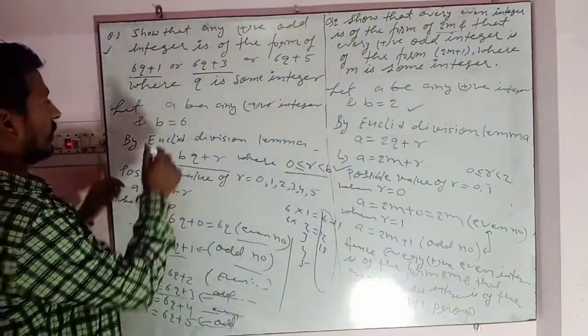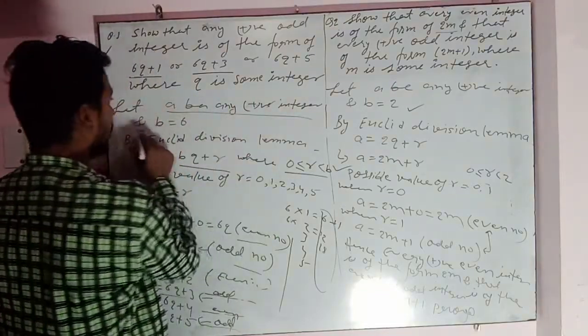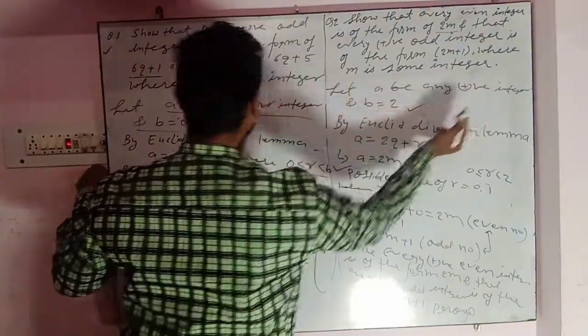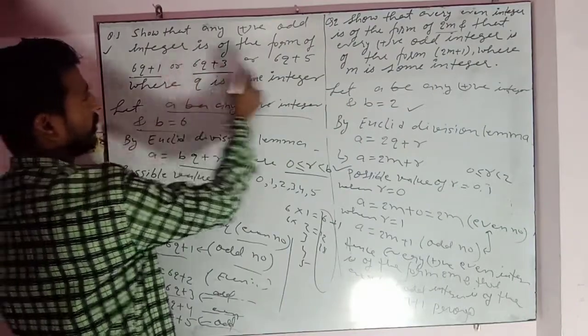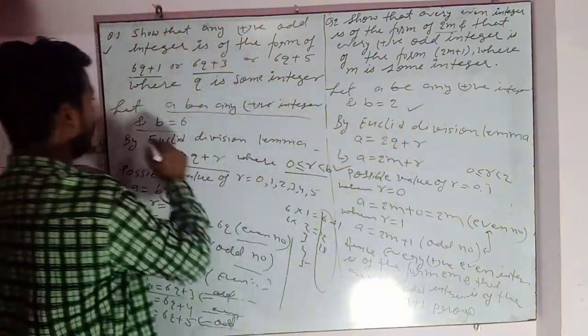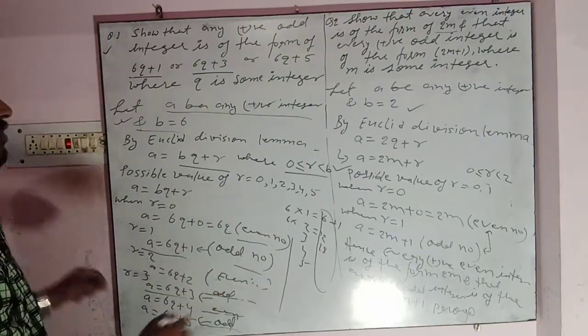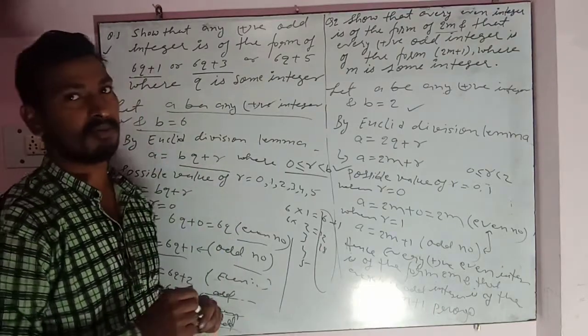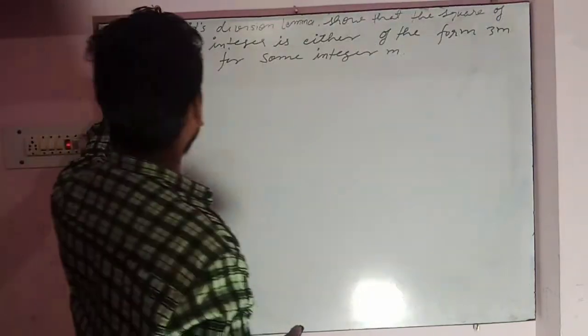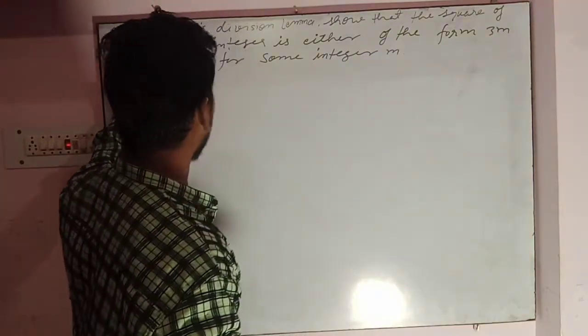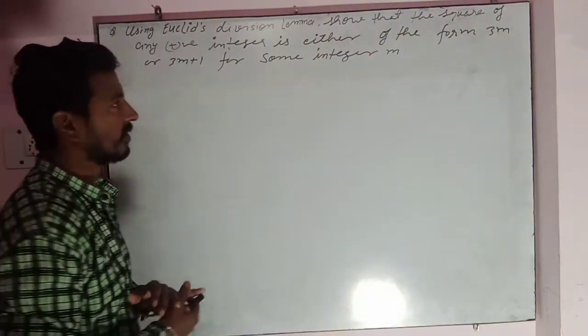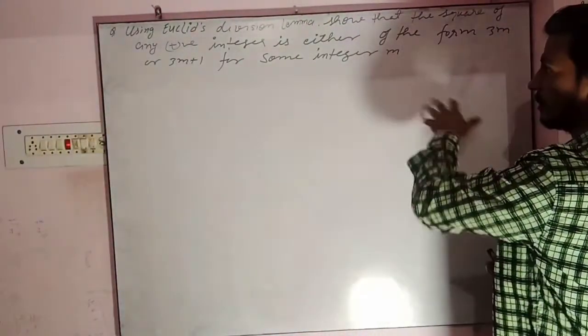In both the questions we have taken almost the same thing: a any positive integer and b is equal to 6 and b is equal to 2. So this is the only main concept which is used for solving such problems. So now using Euclidean lemma, show that the square of any positive integer is either of the form 3n or 3n plus 1 for some integer n.